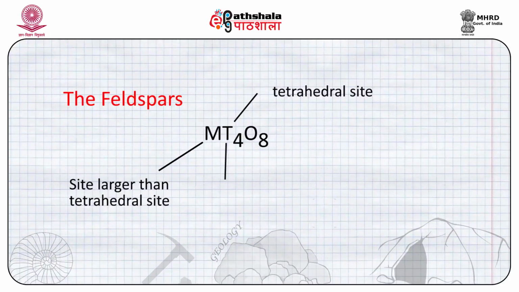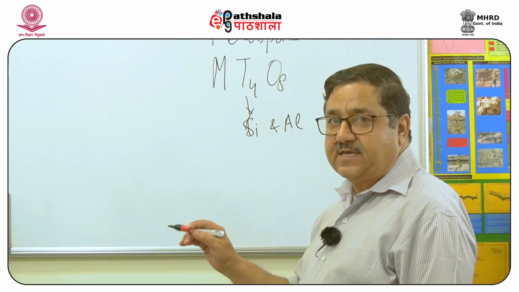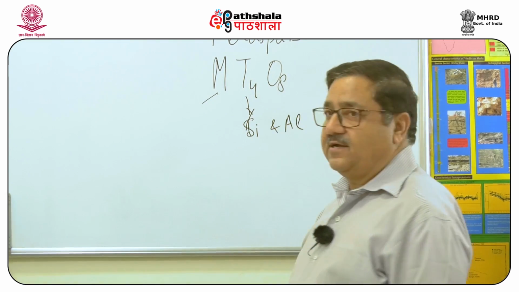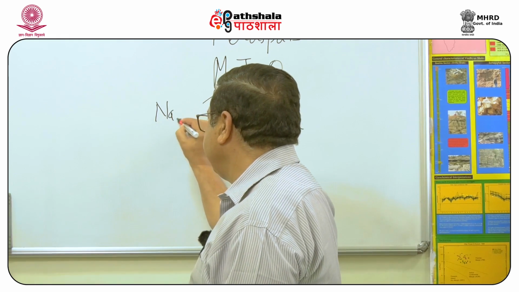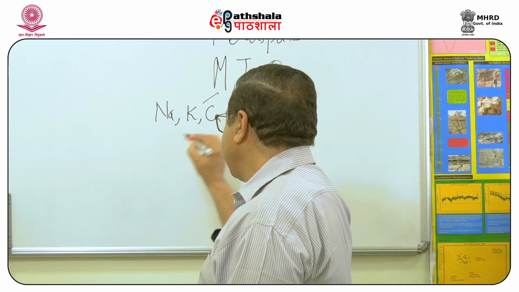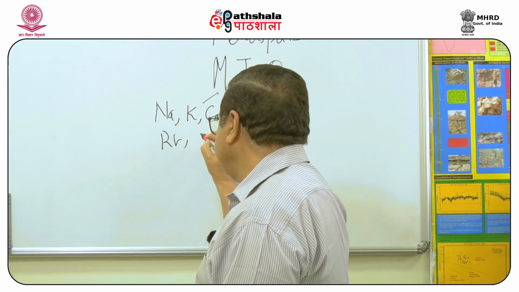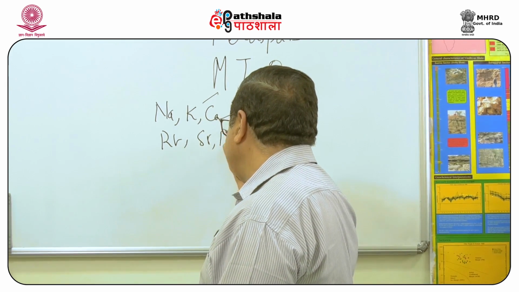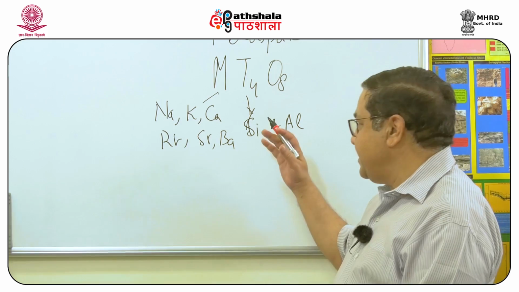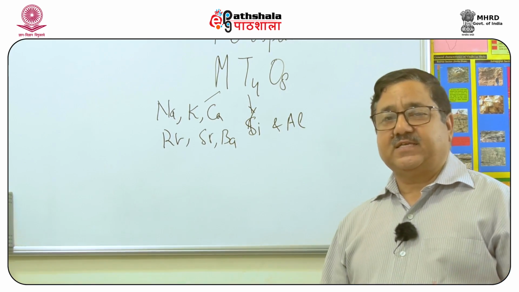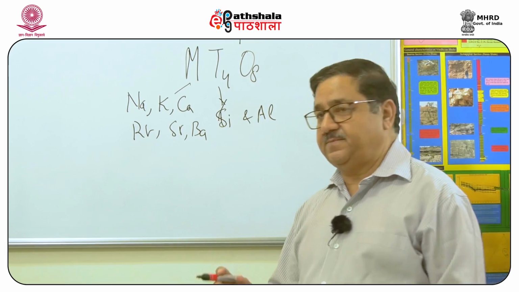In the T site, we commonly have silicon and aluminium, whereas in the M site a large number of cations are possible, which include sodium, potassium, calcium, rubidium, strontium and barium. So, this means that this chemistry can make several types of feldspars possible.